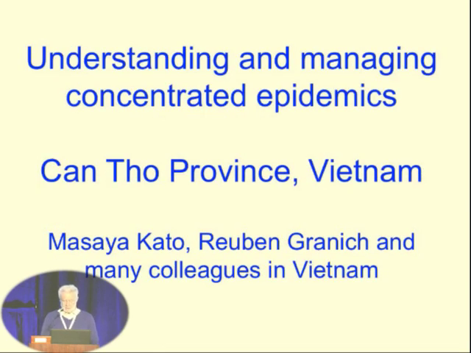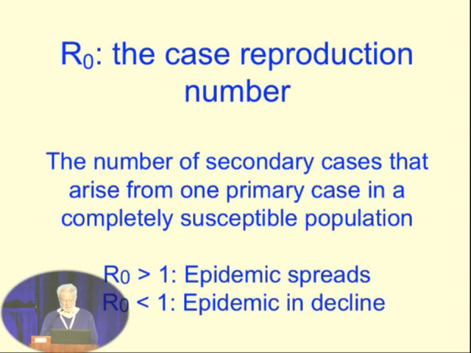What I'm going to talk about is a rather simplified version, compared to what they do, of networks, and I'm going to look at some of the data on Vietnam and work that I did with Masai Keita, Ruben Granage, and many colleagues from Vietnam, and about which you've already heard rather good presentations yesterday.